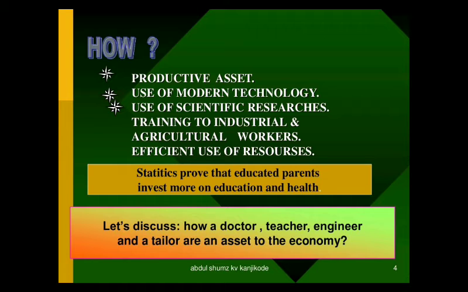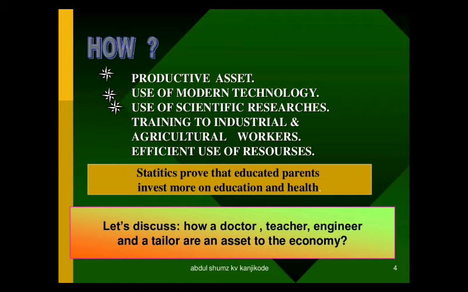And other than that, nowadays there is more use of modern technologies. It is all because of the skills and knowledge of the people, right? The third thing is the use of scientific research. By undergoing various researches nowadays, various things are invented, and even treatments and everything are created, right? That is also one main thing.